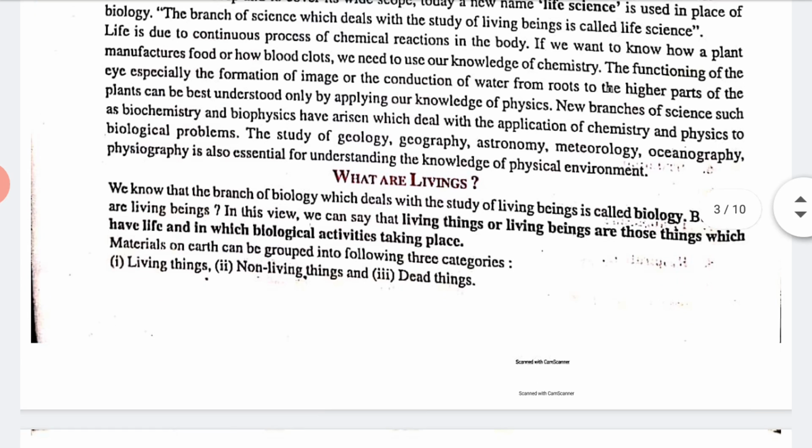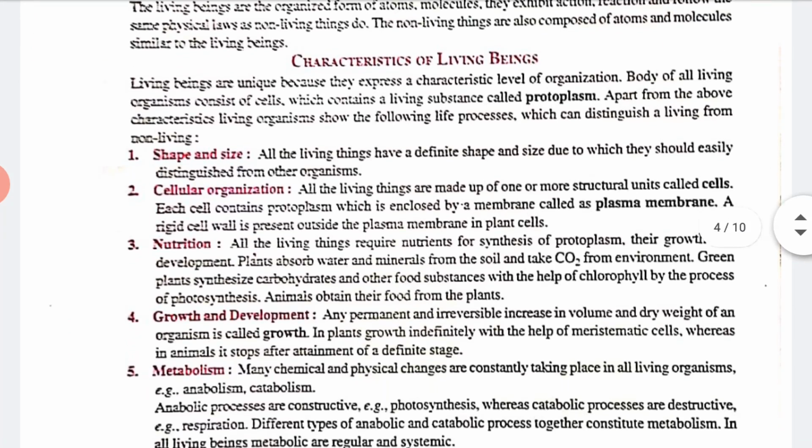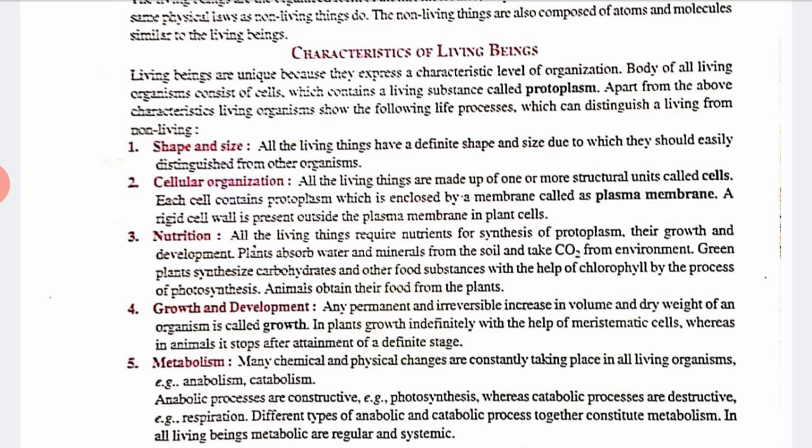Now we'll study the characters of living beings. There are many characters of living beings. Living beings are unique because they express a characteristic level of organization. The body of all living organisms consists of cells, which contain a living substance called protoplasm. Is it clear? What is protoplasm? It is a colorless material comprising the living part of the cell, like the nucleus, isn't it? Yes. So this is known as protoplasm.